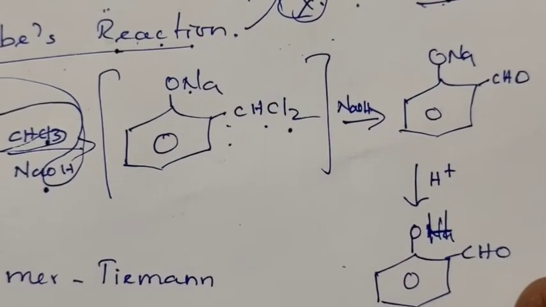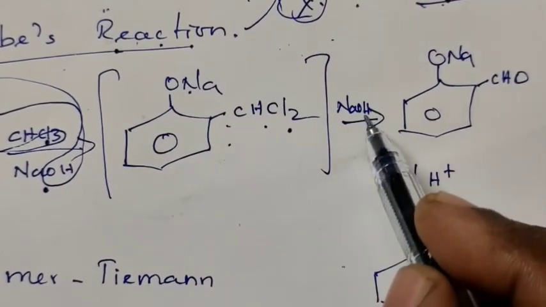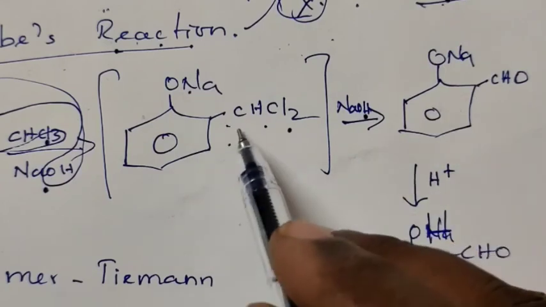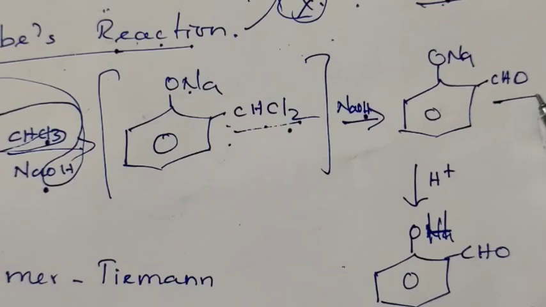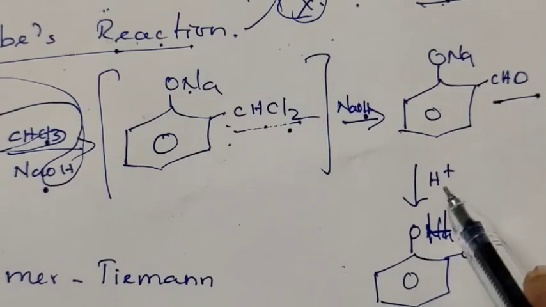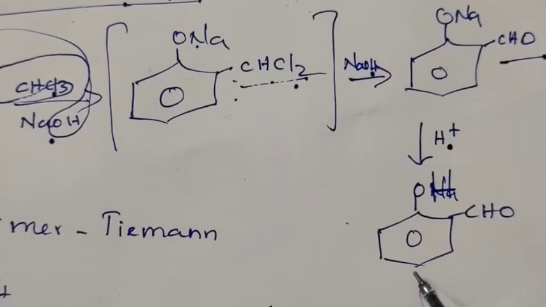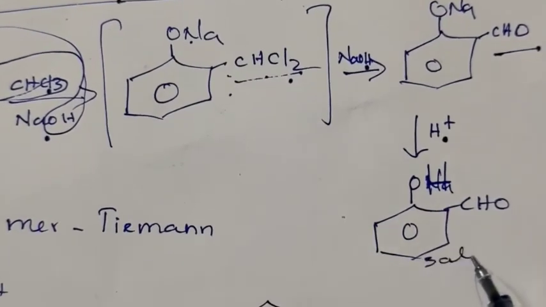This on treatment with sodium hydroxide converts the CHCl2 group into aldehyde group, which on acidification gives salicylaldehyde. This compound is called salicylaldehyde.